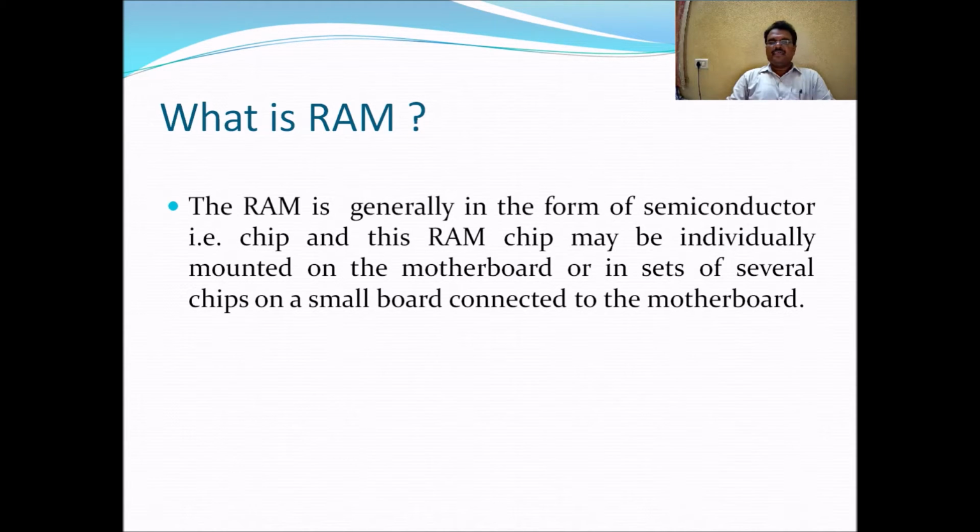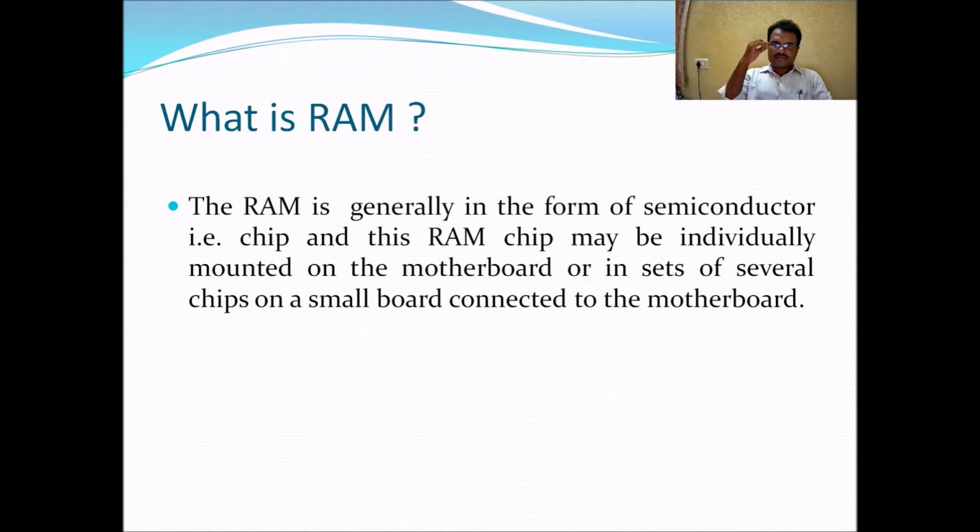The RAM chips may be soldered and mounted on the motherboard itself. This technology was old. In the earlier days, the RAM was directly mounted on the motherboard, and there was no chance of expansion of RAM. The size of the RAM was 640 kilobytes, in the form of integrated circuits soldered on the motherboard itself.